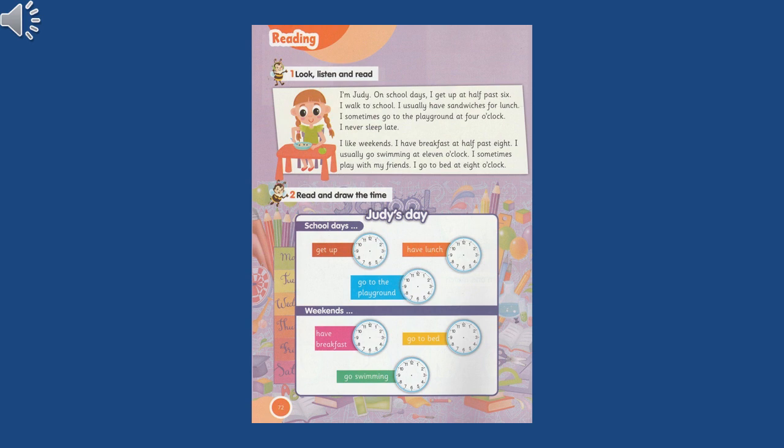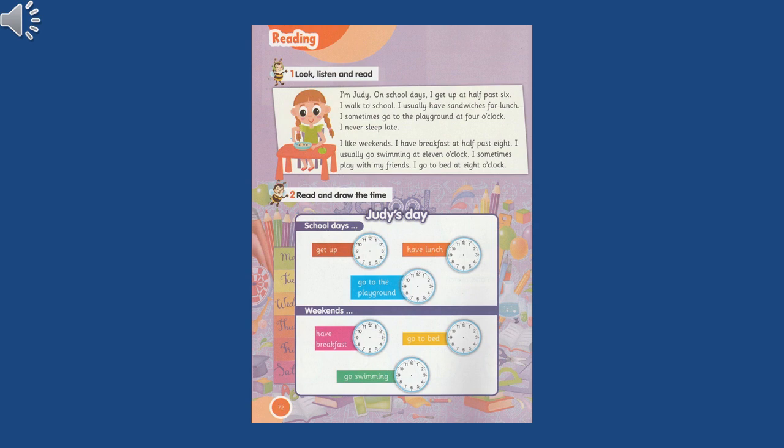So, how will we draw the clock? 6:30. So, the short arm will be on what's the hour we have? 6. So, the short arm will be at 6. And half. What about half? Half is the long arm. So, half will be at 6. So, both the arms of the clock will be at 6. Excellent.